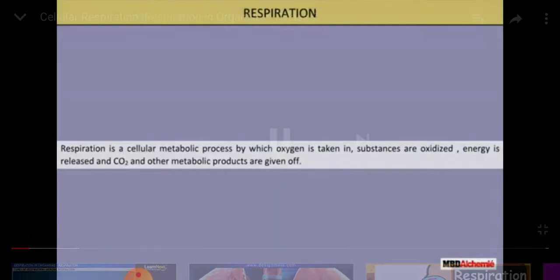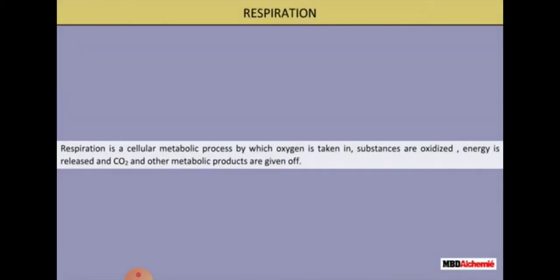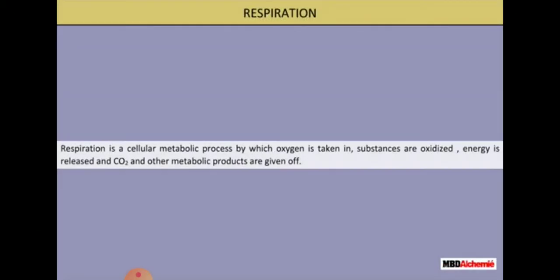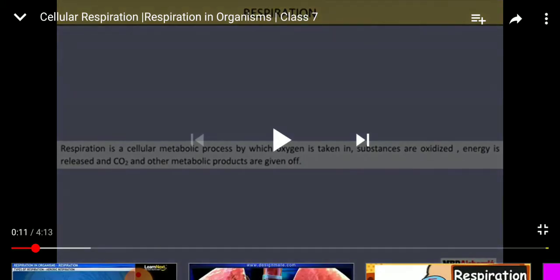So what is respiration? It is a cellular metabolic process by which oxygen is taken in, substances are oxidized and energy is released, and carbon dioxide and other metabolic products are given off. Or you can say that the food is broken down to produce energy during a biochemical process that is known as respiration.